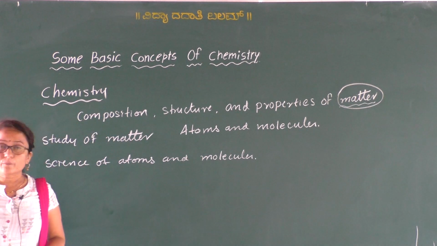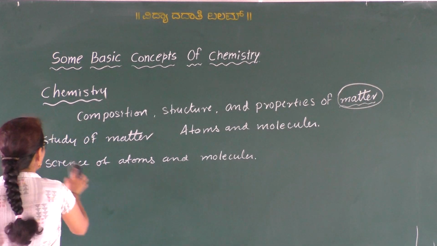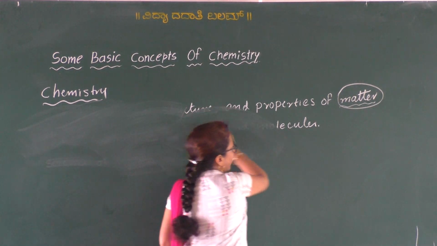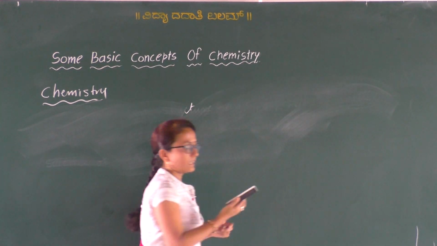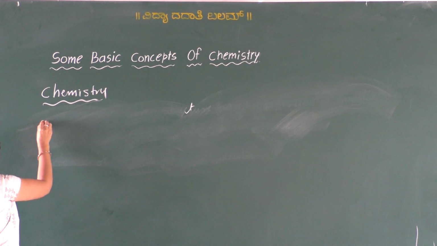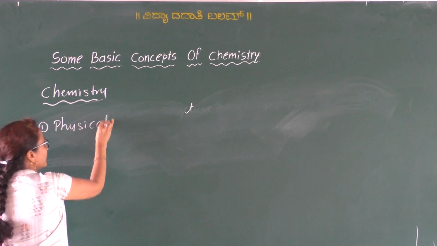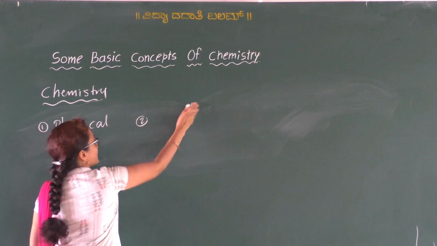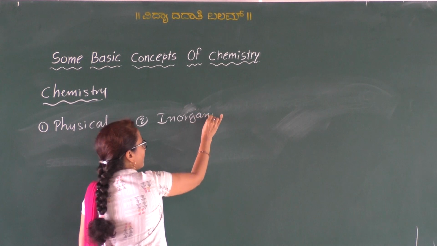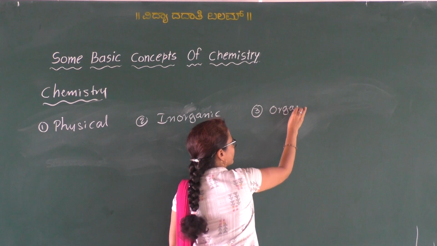So we study chemistry mainly in three different parts, which are called the three branches of chemistry. So what are those three branches of chemistry? The first one is physical chemistry. The second one is inorganic chemistry. And the third one is organic chemistry.